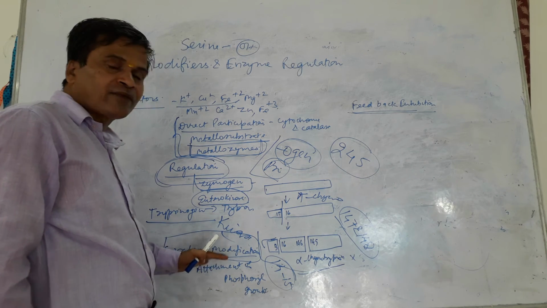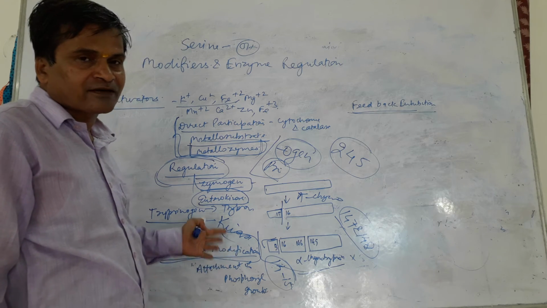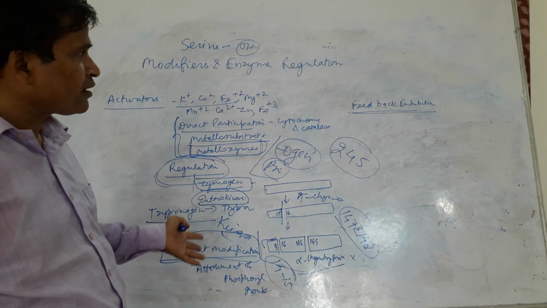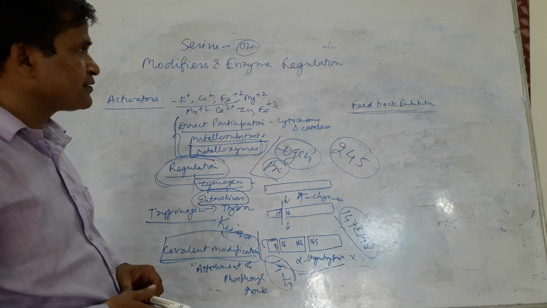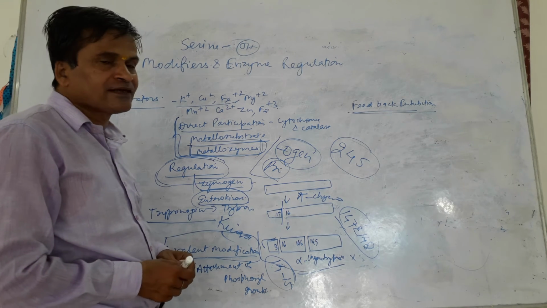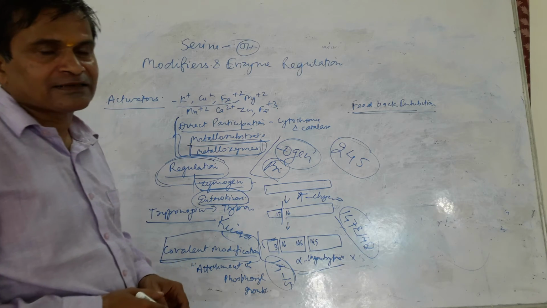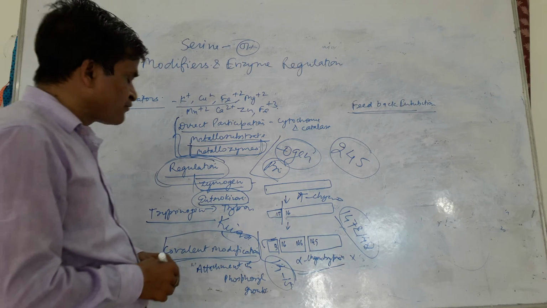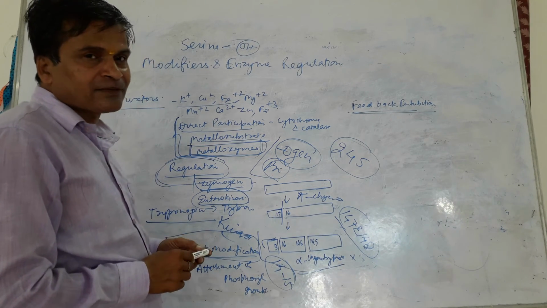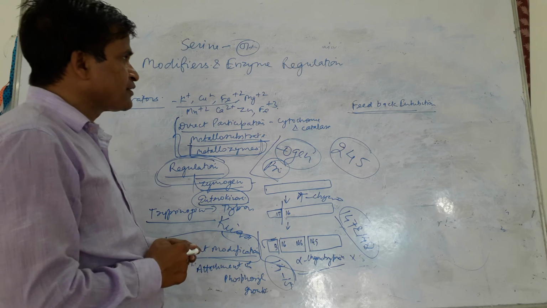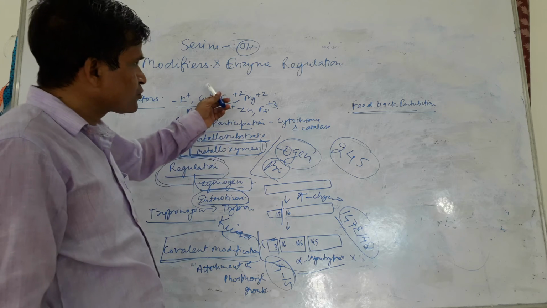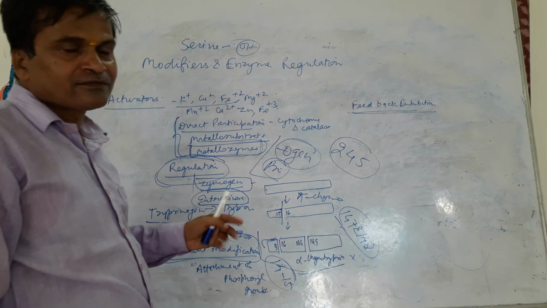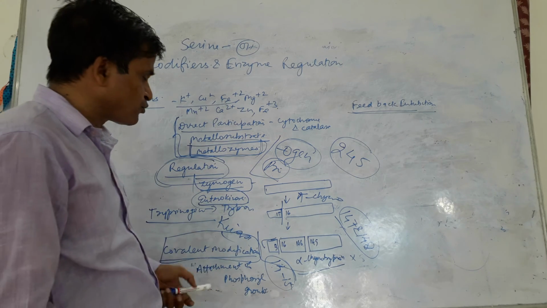So the attachment of the phosphoryl group is also a key point for the regulation of the enzymatic activity. Some enzymes such as glycogen phosphorylase, the enzyme involved in the breakdown of glycogen, are regulated by phosphorylation.